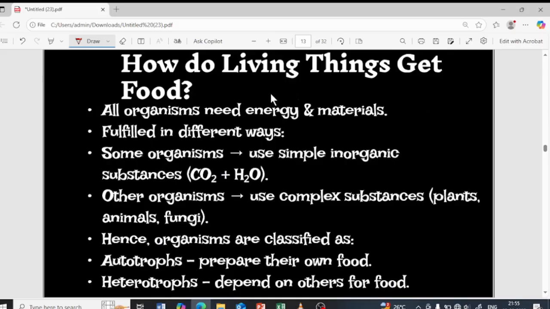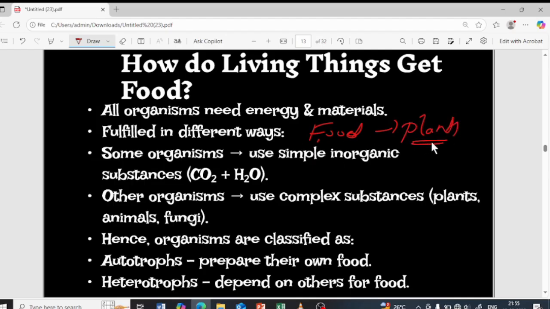How do living things get their food? See, all organisms need energy, and we get the energy from where? From the food. Carbon-rich food is important. What is that? Plants. So how do the plants prepare food then?